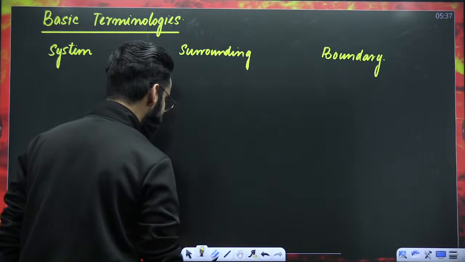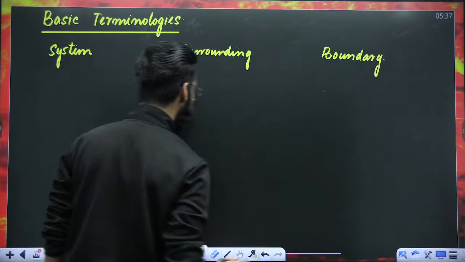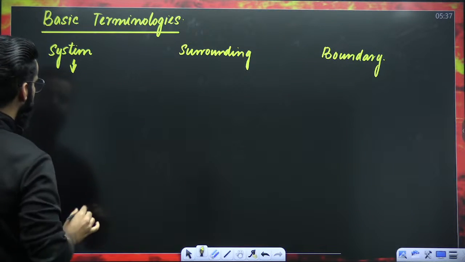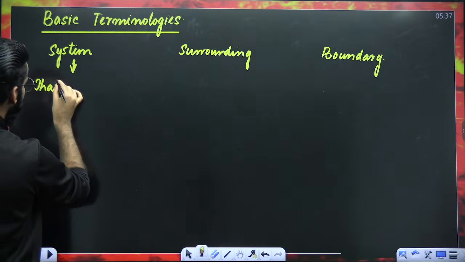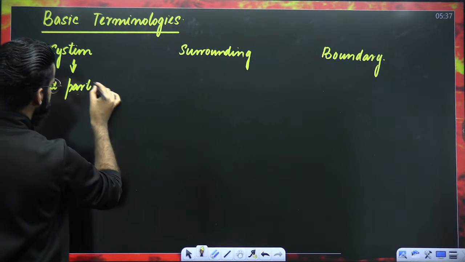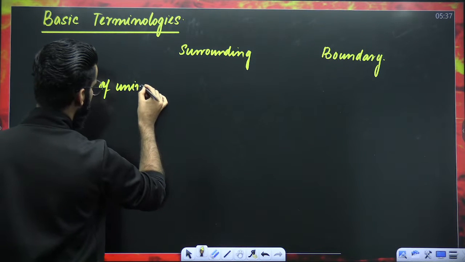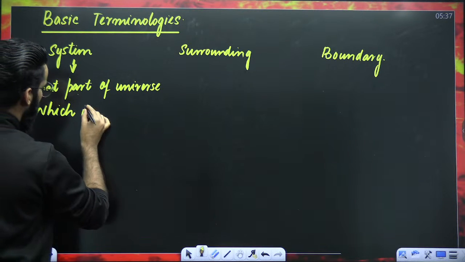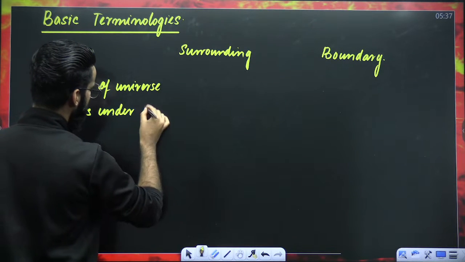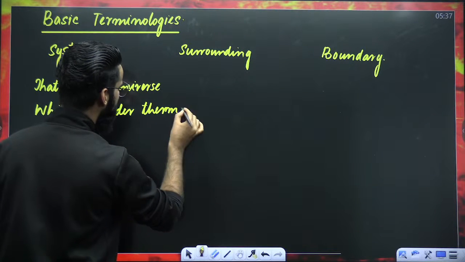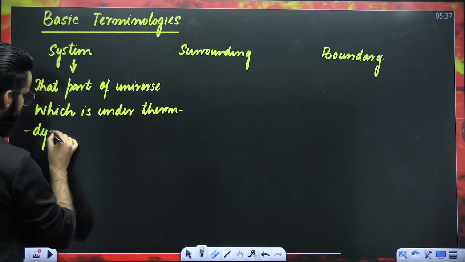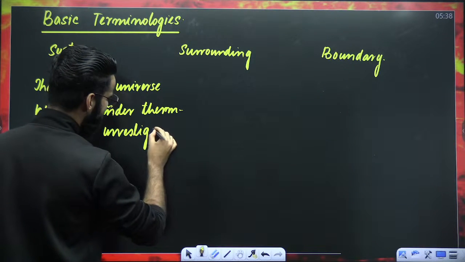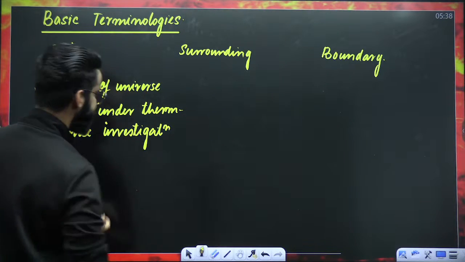Now, first of all, how do we exactly define these terminologies? Dear students, the system is basically that part of the universe which is under thermodynamic investigation. What exactly it means, you'll get the idea in some time.